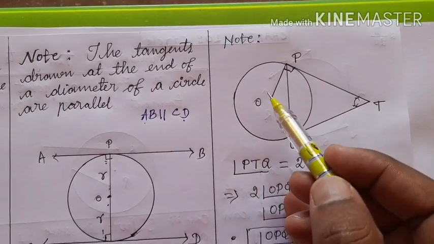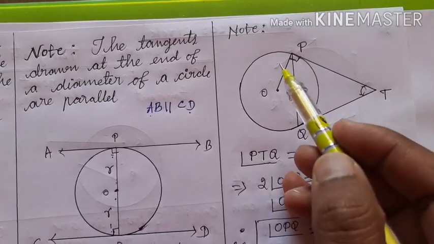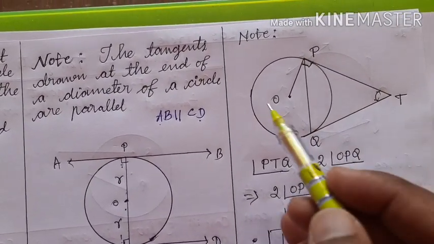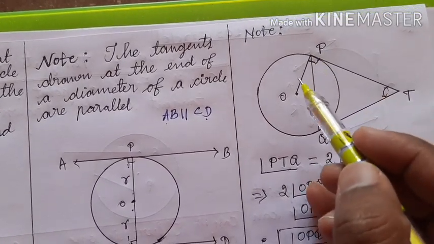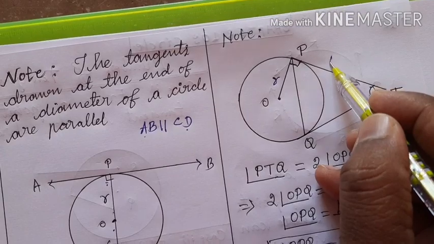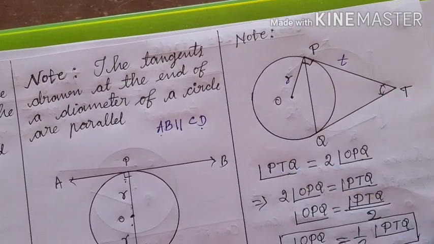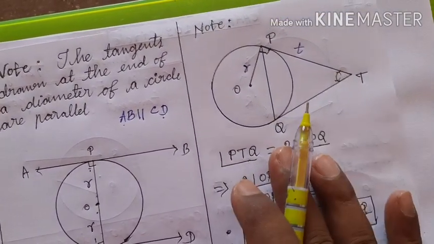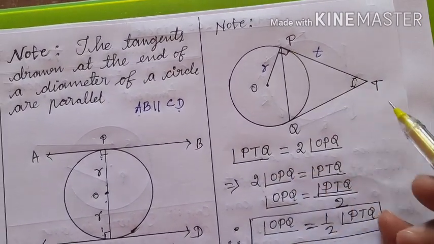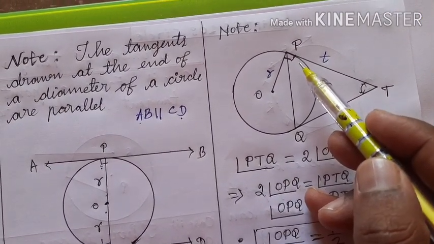You find that this radius OP is perpendicular to the tangent PT. If you measure the angle OPT, it is 90 degrees.